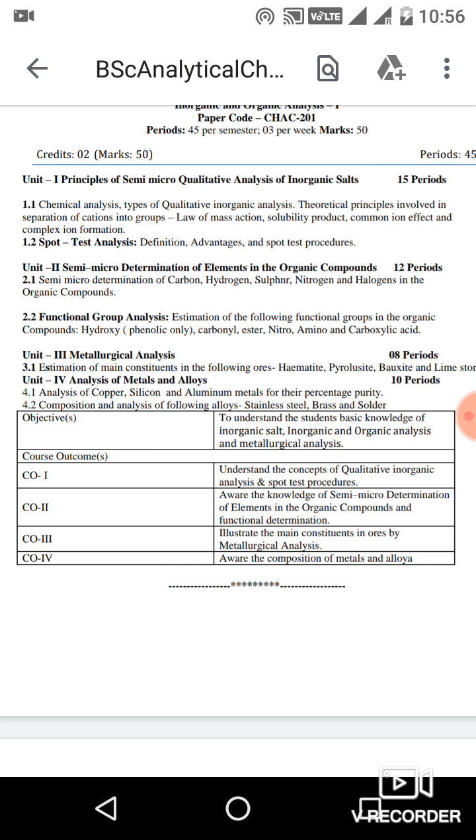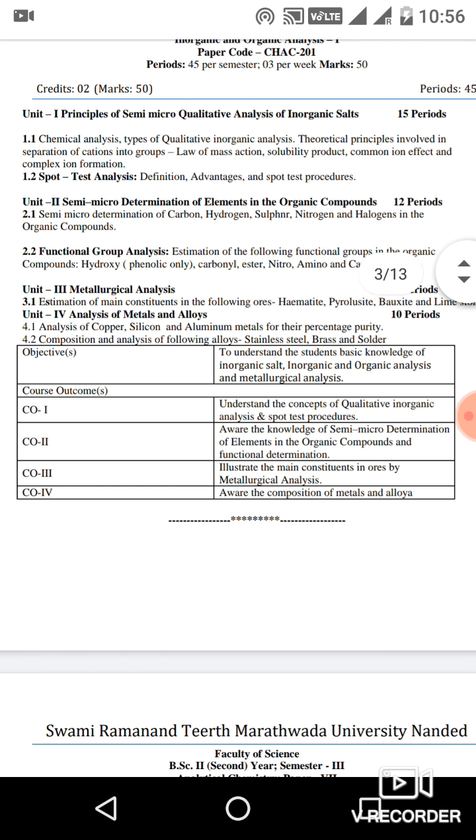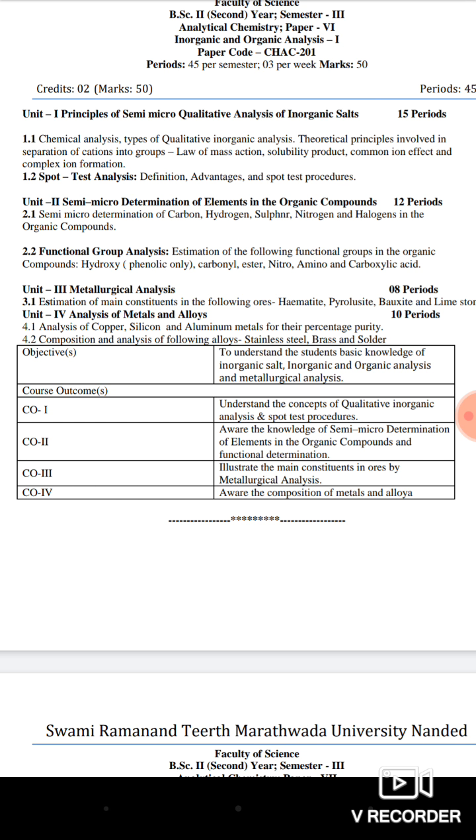So what is the spot test? That is the definition, advantages, and the spot test procedure, how to carry out the spot test. This is about the first unit and the content of the first unit.